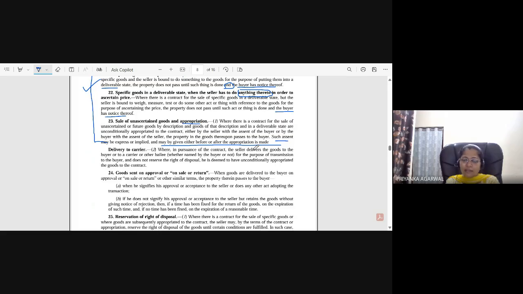This is what it is saying: where there is a contract for the sale of unascertained or future goods by description, and by description also we have discussed. Like you have given a description that this type of good you require, and the seller has agreed that on a certain particular date he will make that good.